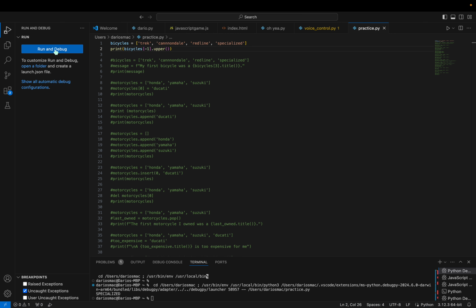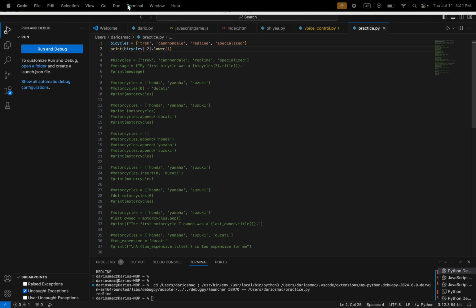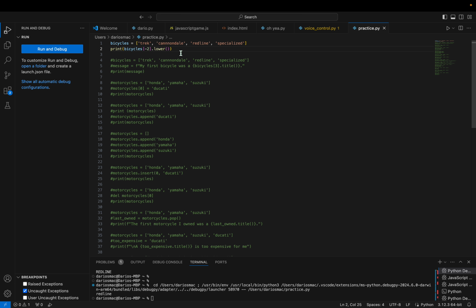So -1 is just the last one, because it's like 0, -1, and then -2 would be Redline. As you can see, look, Redline. And I did dot upper, so why don't we do dot lower? It's all lowercase. And then if we did dot title, you know what would happen.